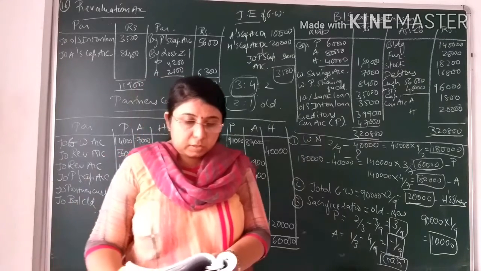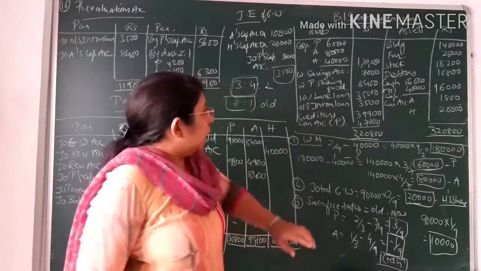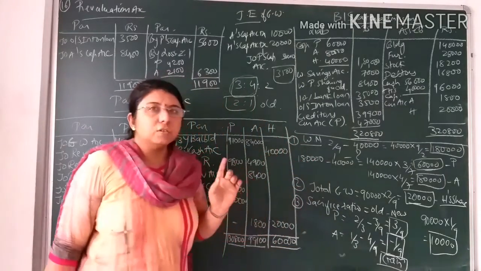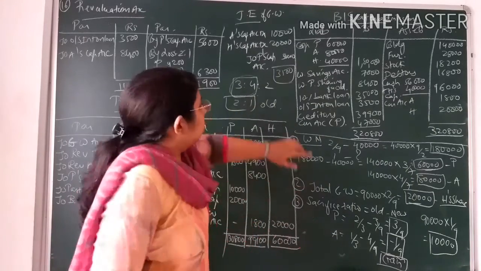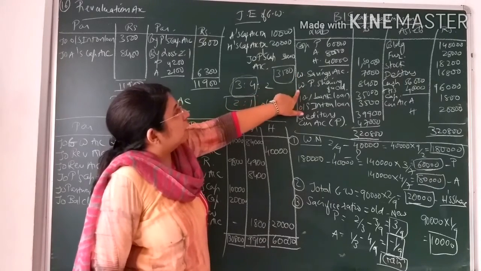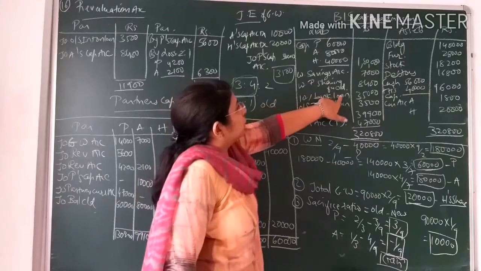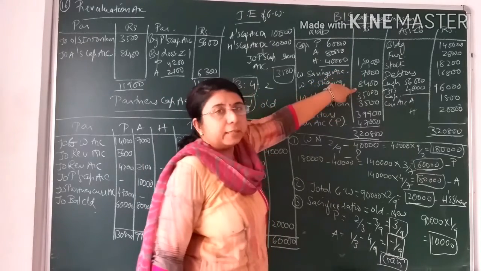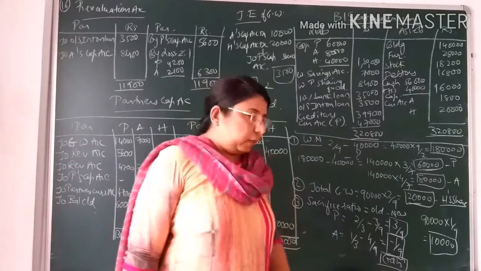But workmen's savings account and workmen's profit sharing fund are liabilities and they cannot be distributed amongst the old partners in their old profit sharing ratio. They have to be shown as a liability only. You can see in the new balance sheet after admission I have written workmen's savings account and workmen's profit sharing fund as they are, that is 7,000 and 8,400. I have not distributed them amongst the old partners.